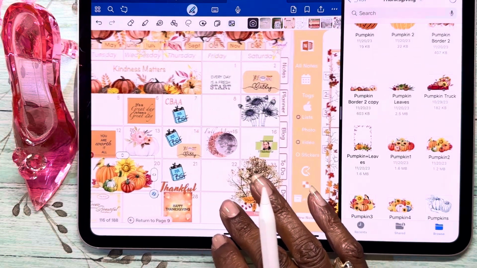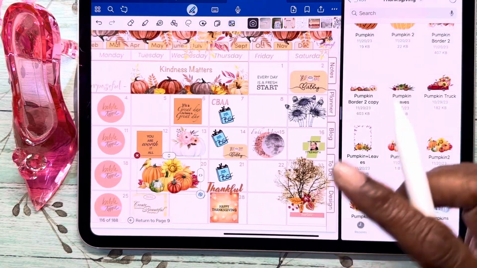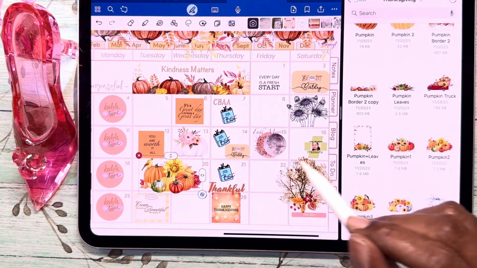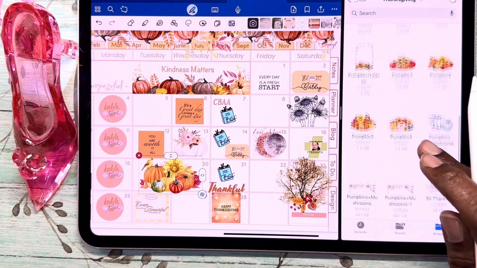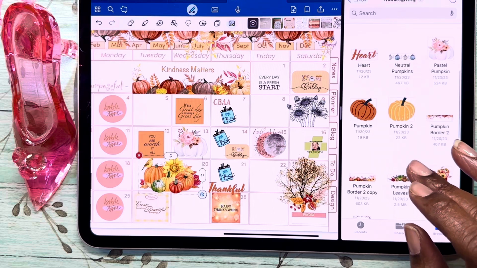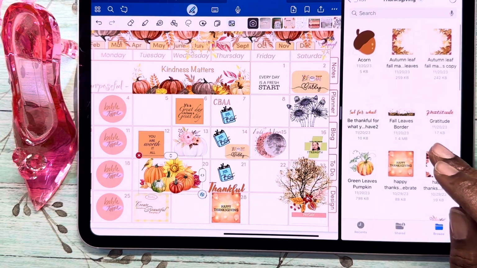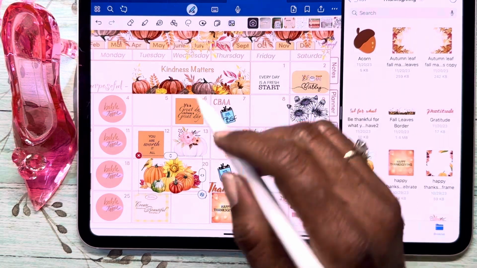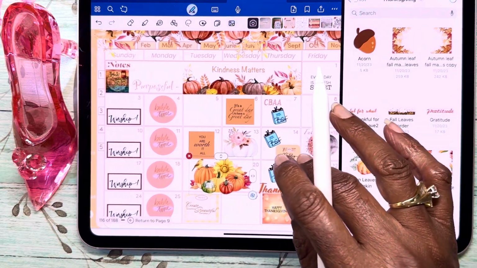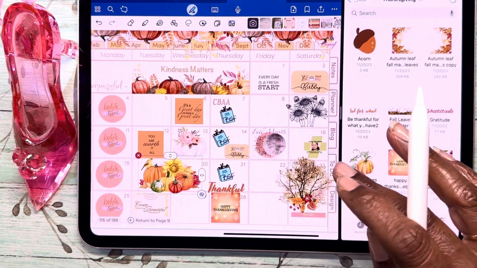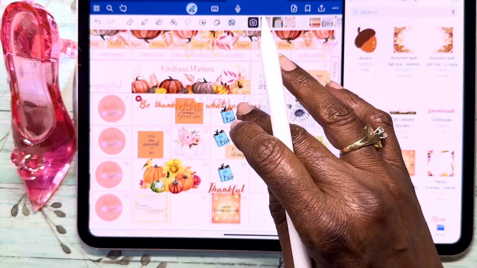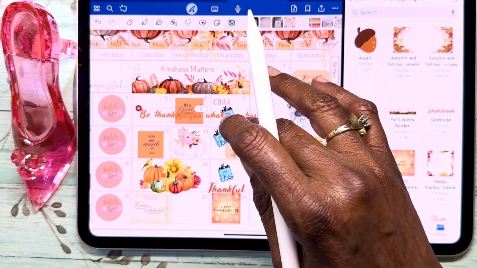So since I got most of everything already plotted in here, I've got 2 birthdays this month, the full moon, and as I mentioned, I love taking pictures of the moon, so I will try to always put that on my calendar. And let's see, so I've got kindness matters, and maybe I'll just put one more note up there. Be thankful for what you have. Let's put that there. I think that's good to put in here.